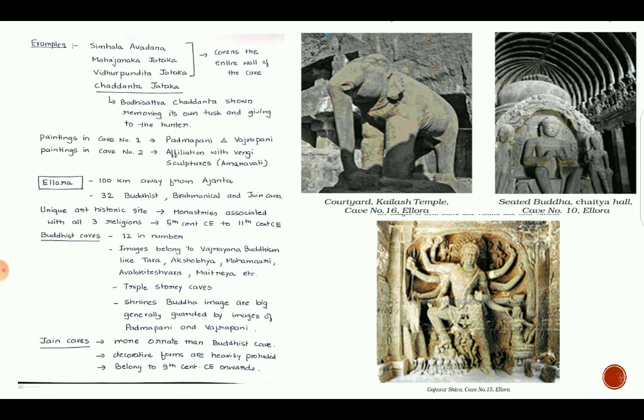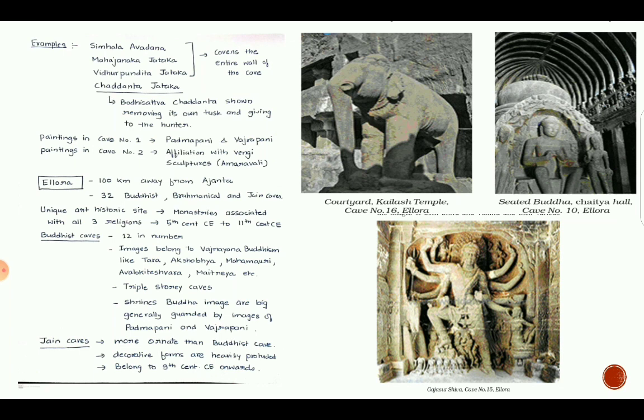The paintings in cave number 1, the important paintings, are Padmapani and the Vajrapani. These are bodhisattvas standing beside the image of Buddha. So in cave 1, elaborate and huge images of Padmapani and Vajrapani are shown separately.